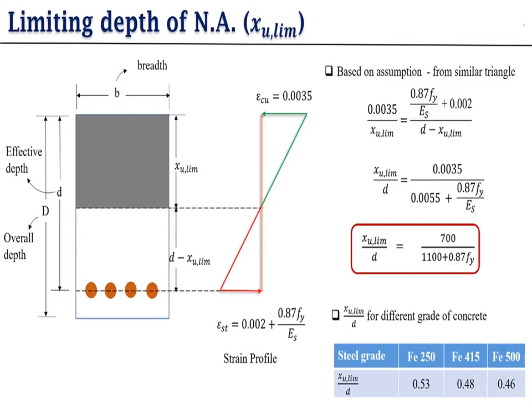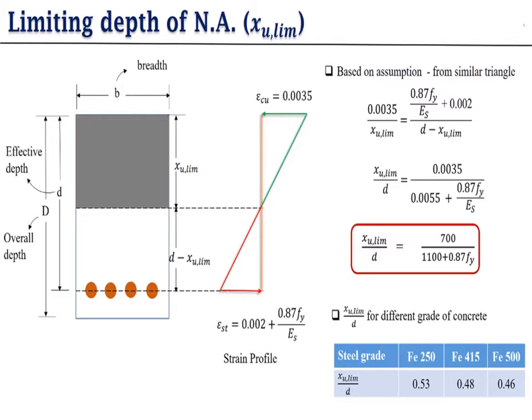With the help of the similar triangle property, we find the limiting value. Here we have the topmost extreme fiber where the strain value is 0.0035. This is the assumption, and we have another assumption at the bottom part: the strain value is 0.002 plus 0.87 Fy upon Es. So we have two values at the top and bottom, and we have the length also.